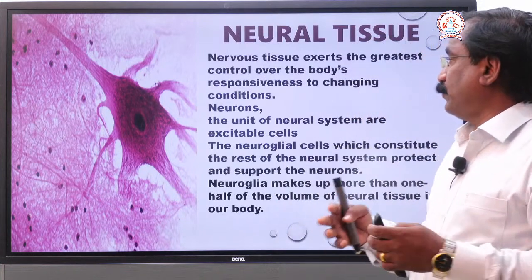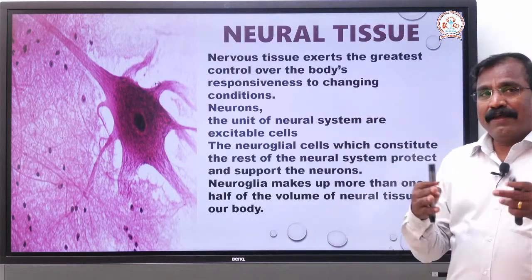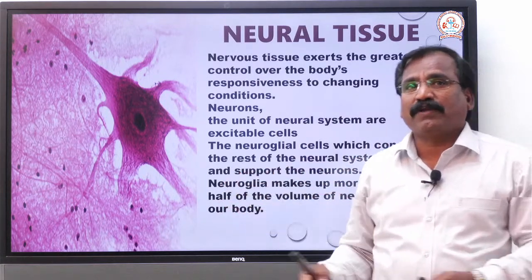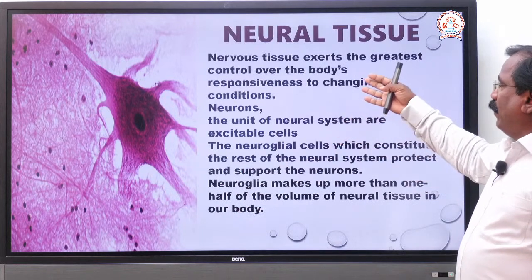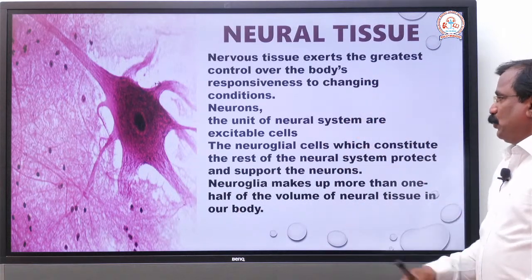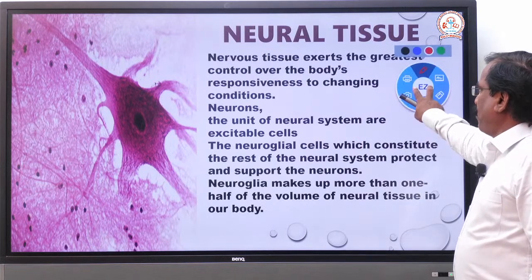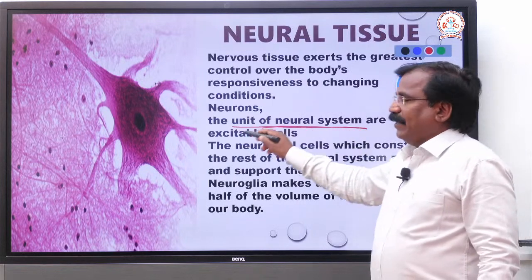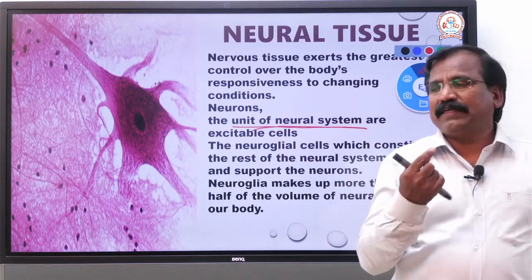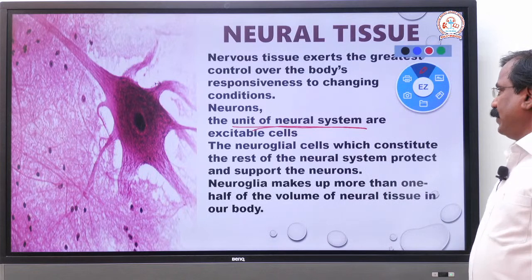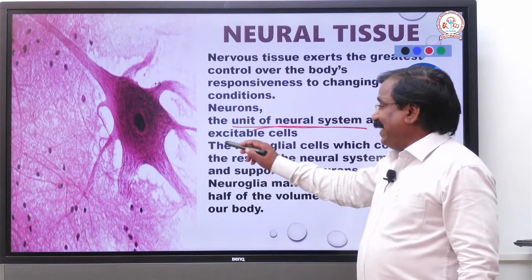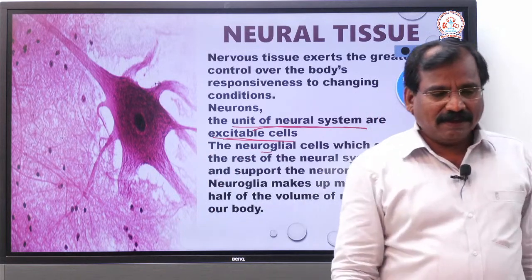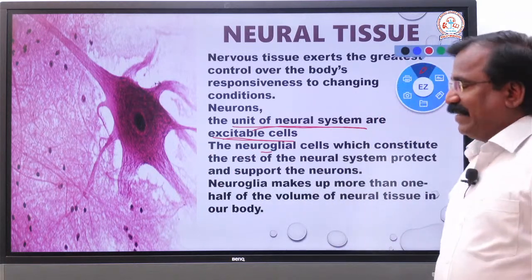The central nervous system and the peripheral nervous system together are called the nervous system. The nervous system is composed of this nerve tissue, or neural tissue. The nerve cell, or neuron, is its unit. These are excitable. Very important. So what is excitable?